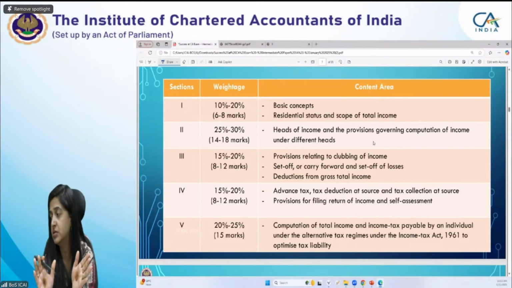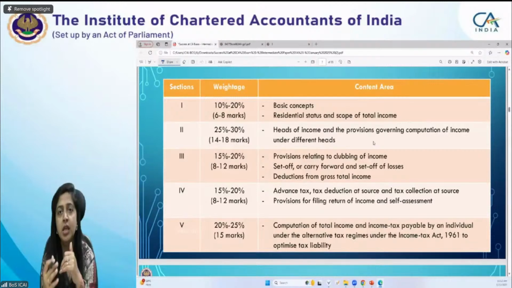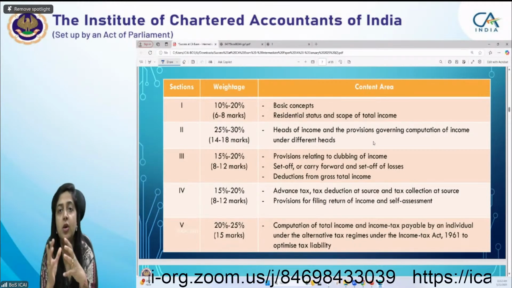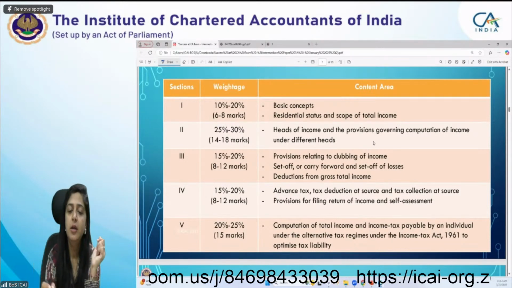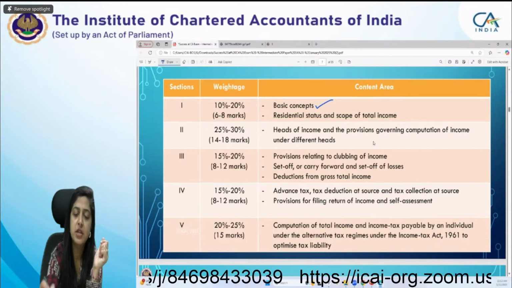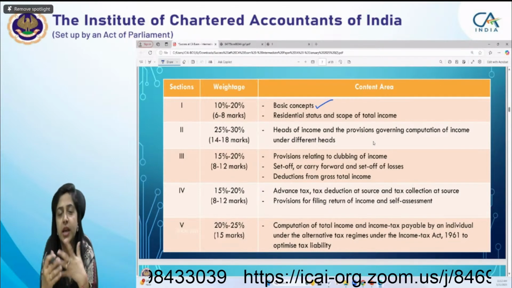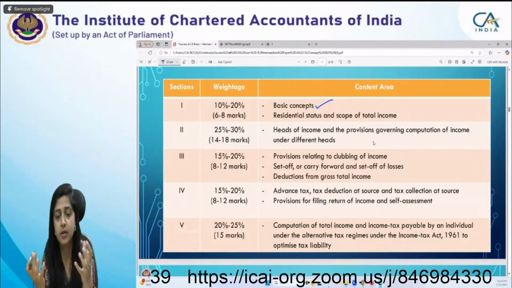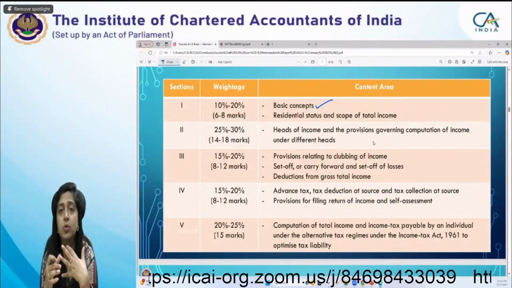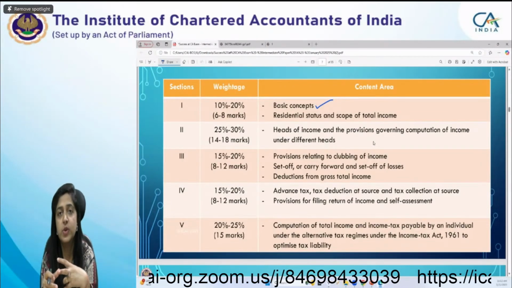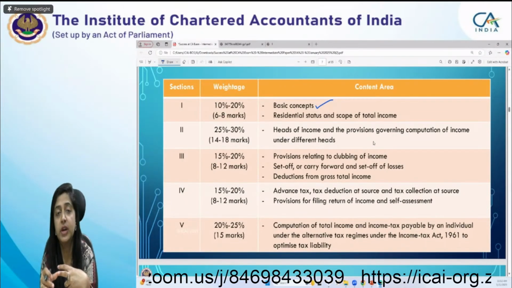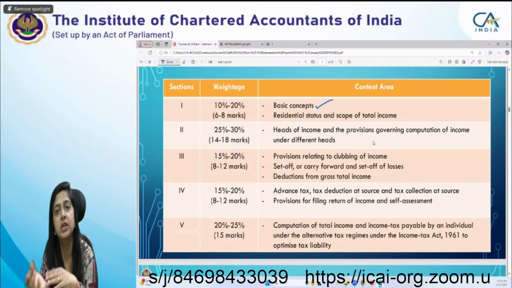Don't do it like this, students, because these chapters we have prepared in a logical sequence. Why? Because basic concept comes first. In the basic concept you understand what is tax, why it is levied, who is assessee, who is a person, what is assessment year, previous year, and when tax is leviable in the previous year or in the assessment year.